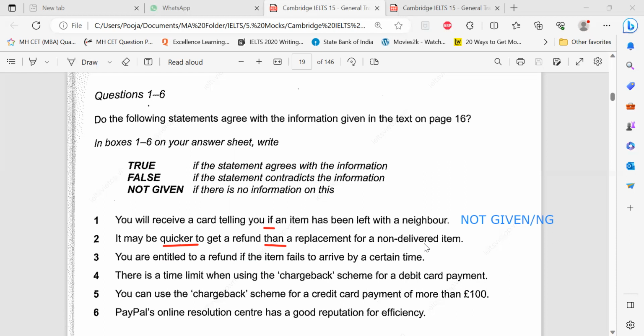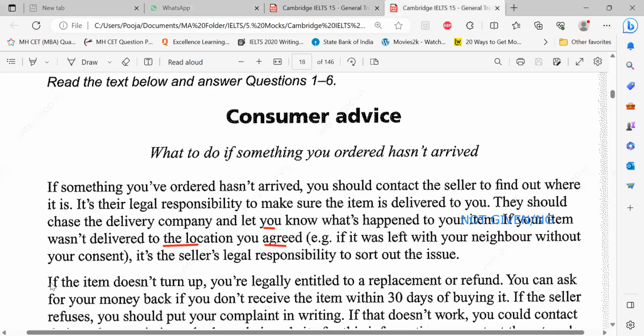Okay, so imagine it. Are they talking anything about easier, better? Read this. Amita, you'll read the second para first line. If the item doesn't turn up, you are legally entitled to a replacement or refund. Now read the second sentence. You can ask for your money back if you don't receive the item within 30 days of buying it.